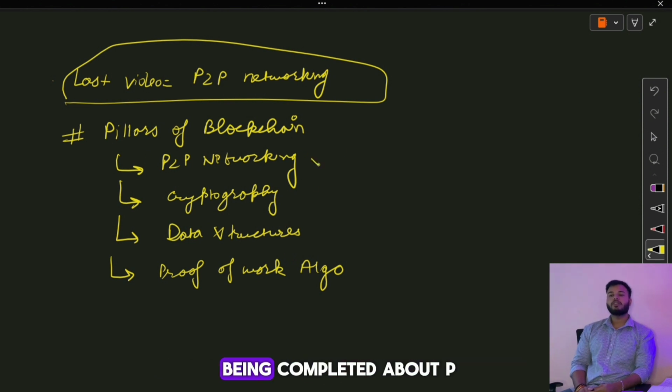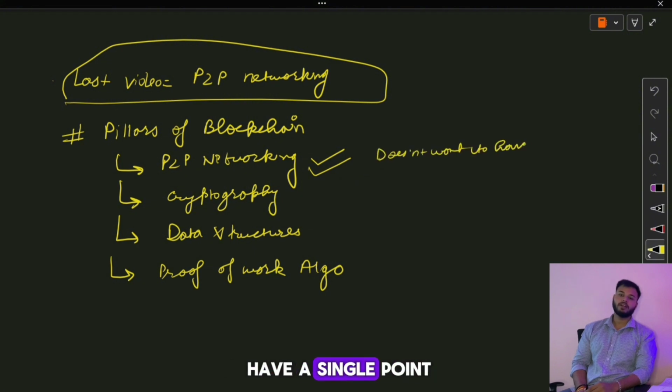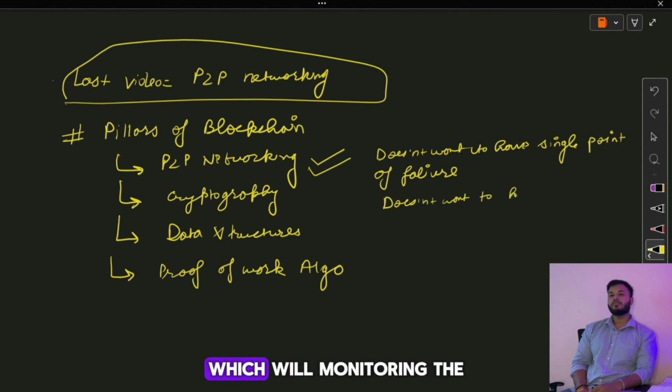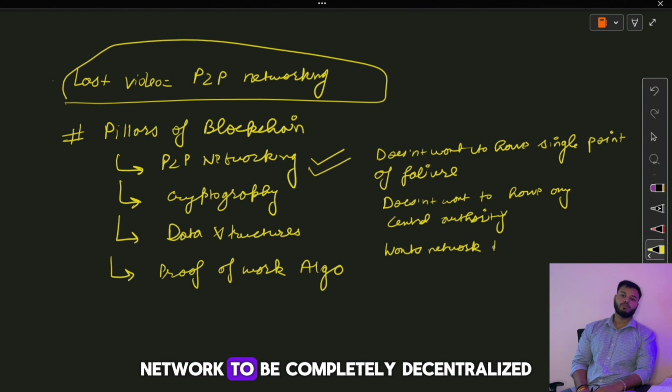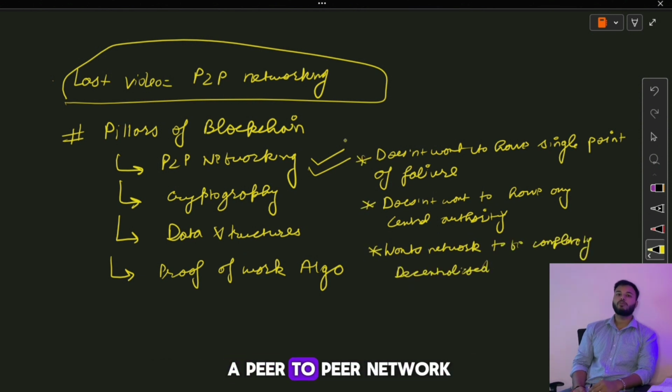In the last lecture, we completed peer-to-peer networking. Satoshi wanted peer-to-peer networking in Bitcoin because he doesn't want a single point of failure. He doesn't want any centralized authority monitoring the whole system. He wants the whole Bitcoin network to be completely decentralized. There should be no central authority. That's why he wanted a peer-to-peer network.